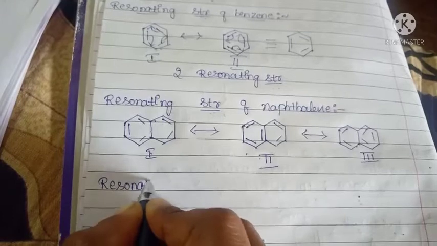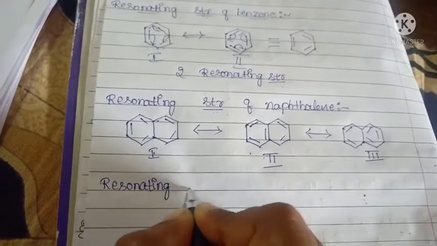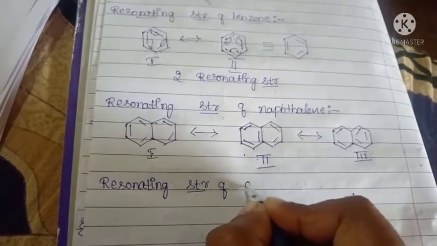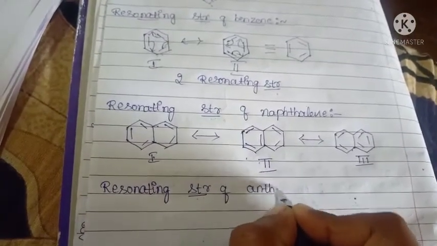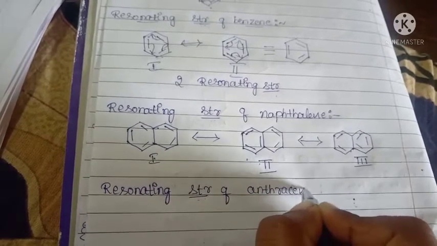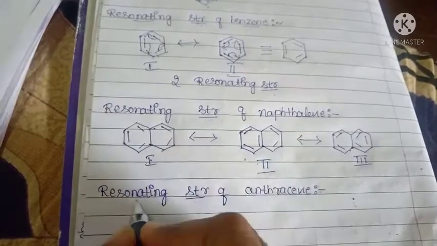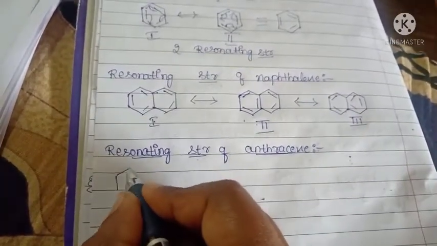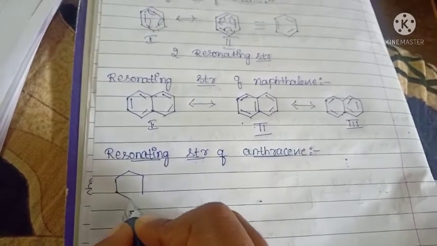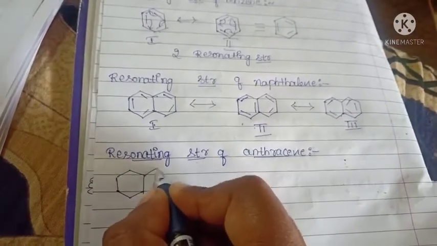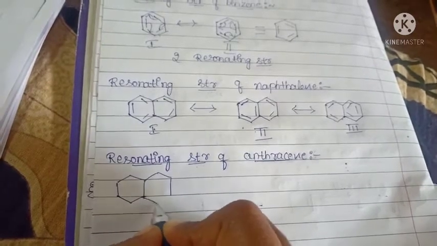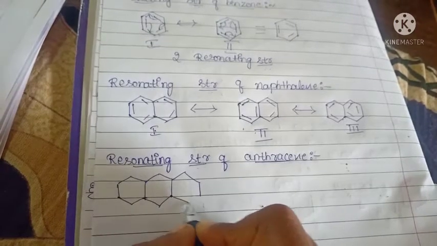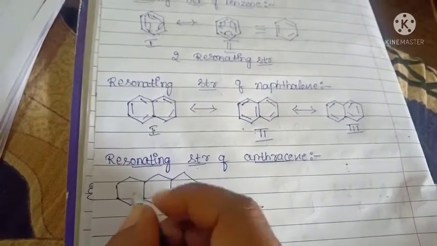Next, the last one is the resonating structure of anthracene. Here anthracene means containing 3 benzene rings. Naphthalene contains 2 benzene rings, anthracene contains 3 benzene rings.